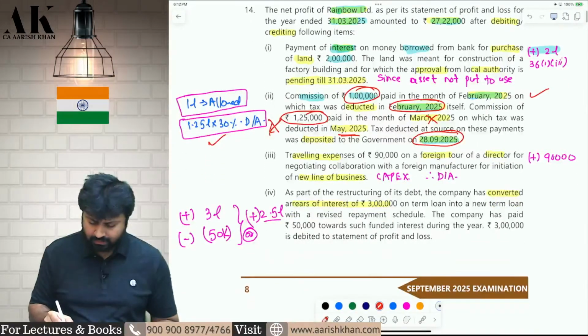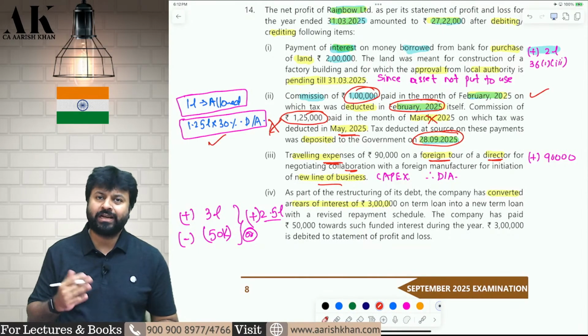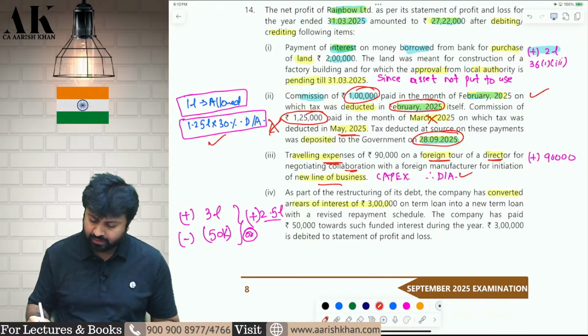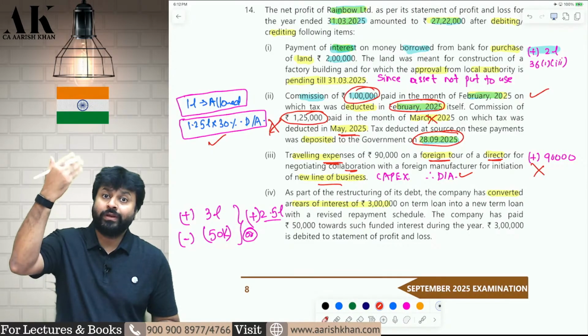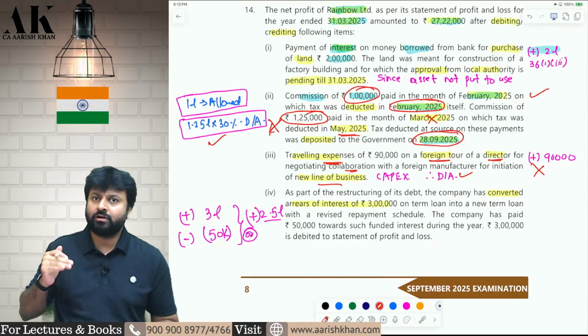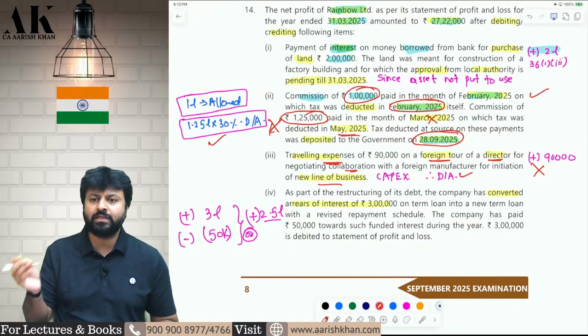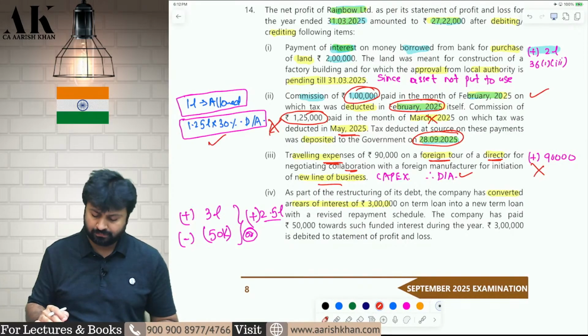Third, your company's directors are going on some foreign tour for some collaboration for a new line of business. For that, they are incurring some traveling expenses. So, that is a capital expenditure. Therefore, it is not allowed as a business expense. Okay. Because you are doing that particular expense for a new line of business, not for your existing business. That is a capital expenditure. It is disallowed under the income tax law.